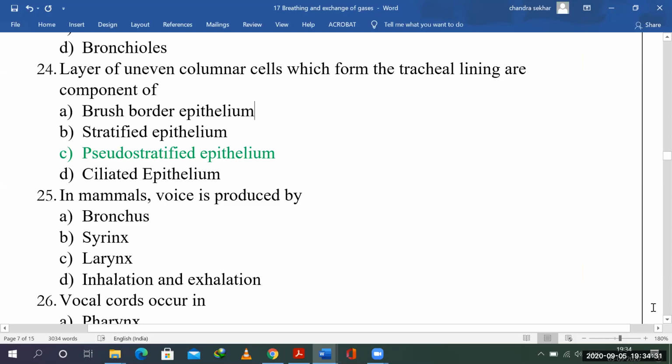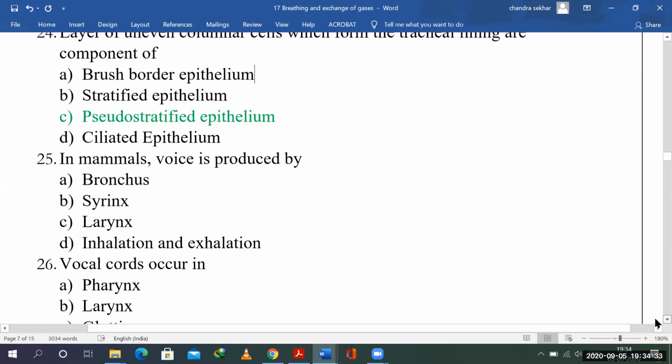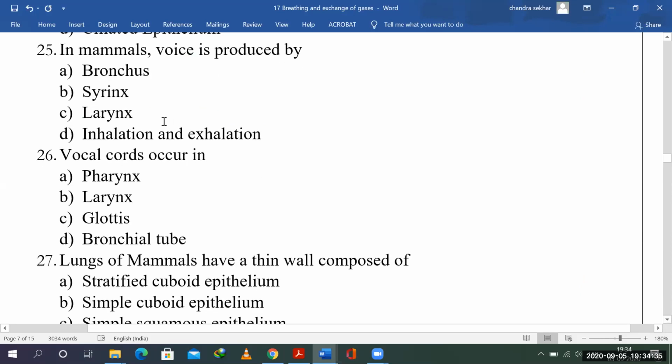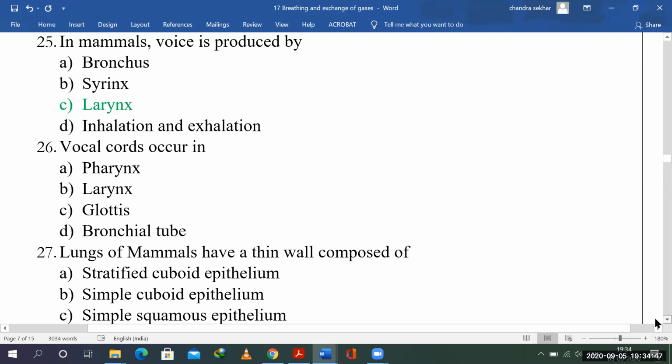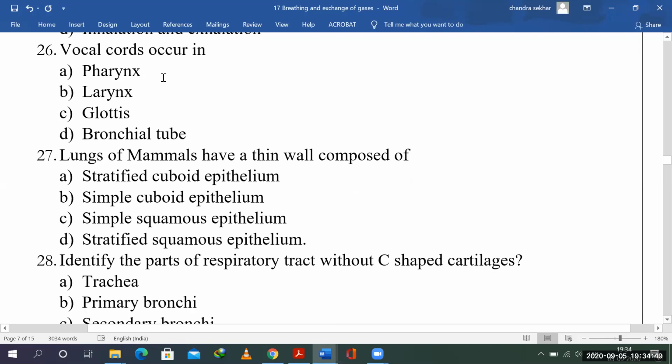In mammals, the voice is produced by the voice box, that is the larynx, right? And the syrinx in birds. Bronchus is just a tubular system; inhalation and exhalation are the movements. Vocal cords, where do we see vocal cords? Vocal cords are present in the larynx. Yes, the larynx is the common passageway. This is all we have seen so far.